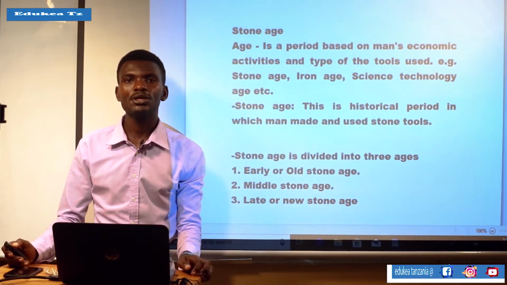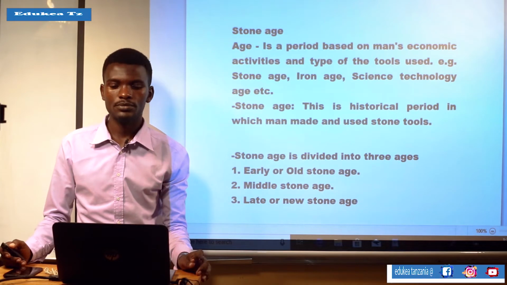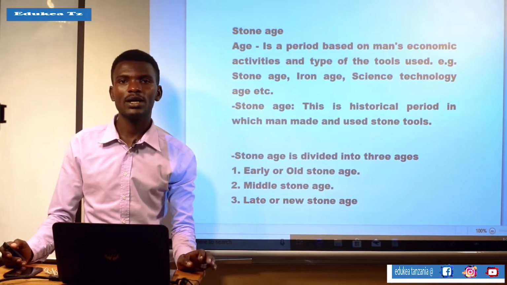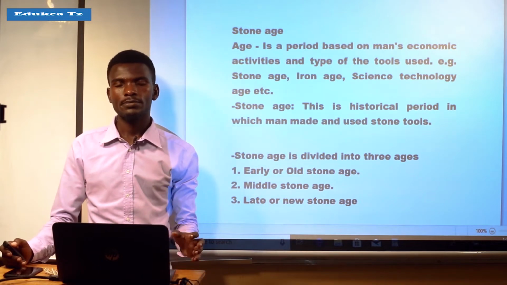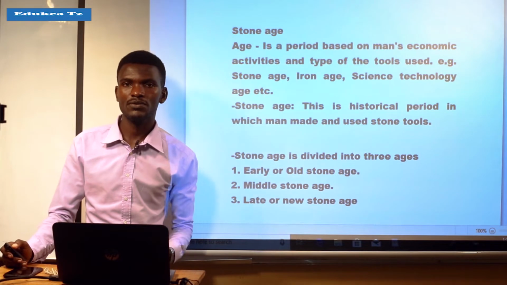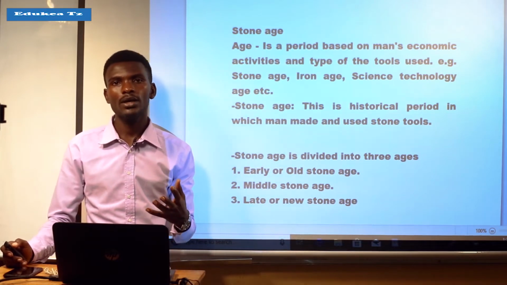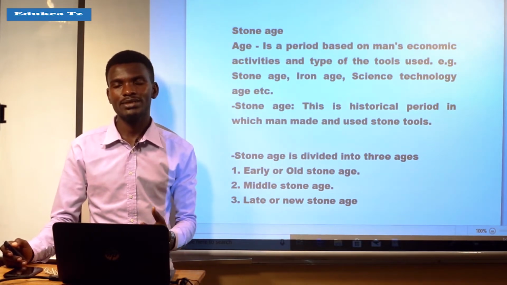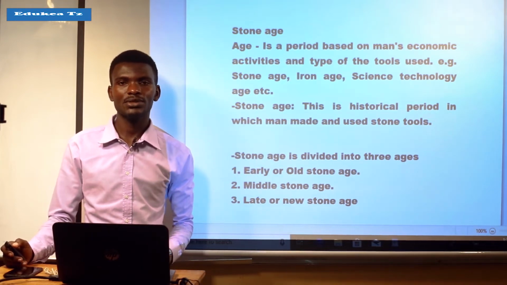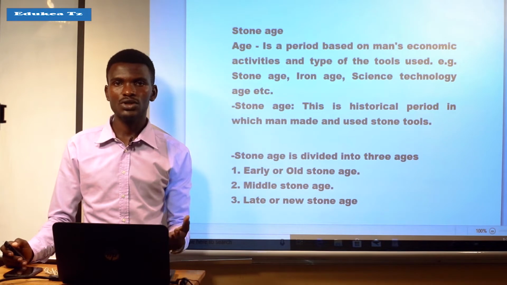In the last session, we ended by looking at the different stages of evolution of man. We saw those 5 stages, the definition of evolution of man, the characteristics of each stage, as well as the basic characteristics of evolution of man.